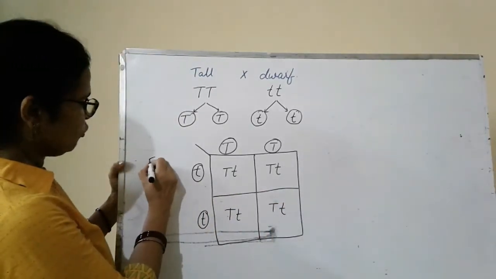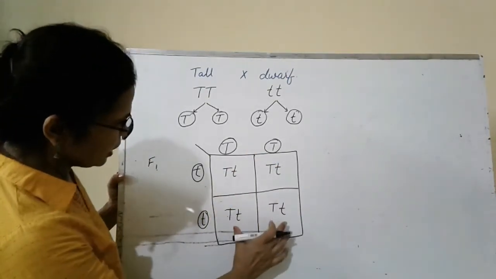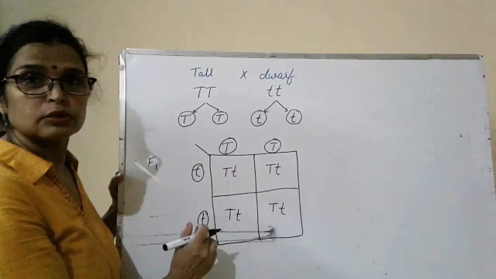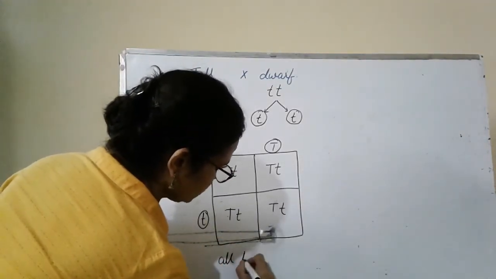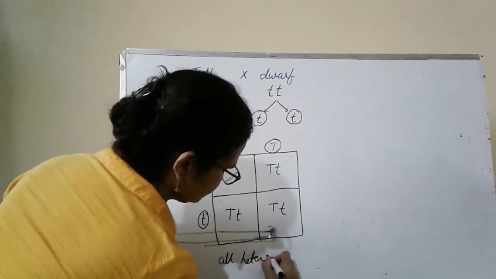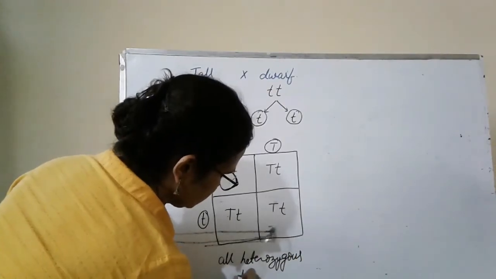This is the F1 generation. In the F1 generation, Mendel observed that all the plants were tall. All were heterozygous tall.